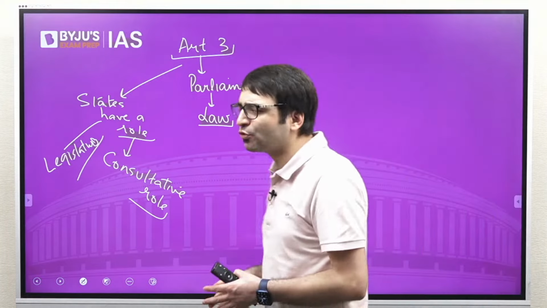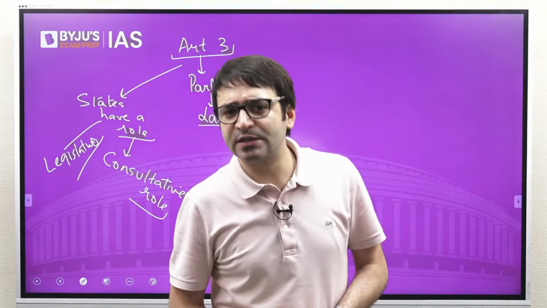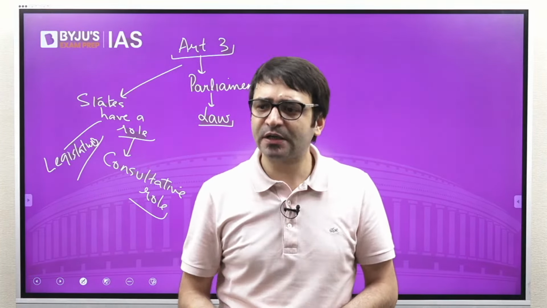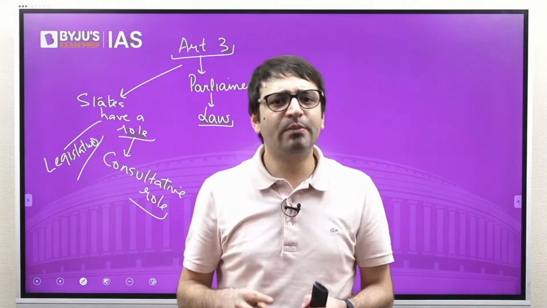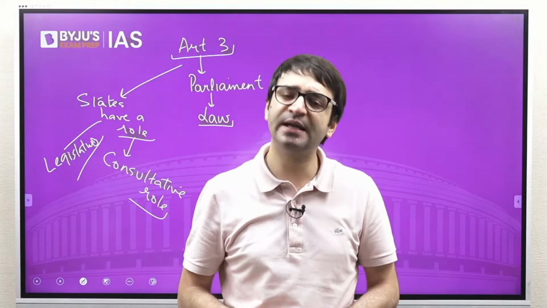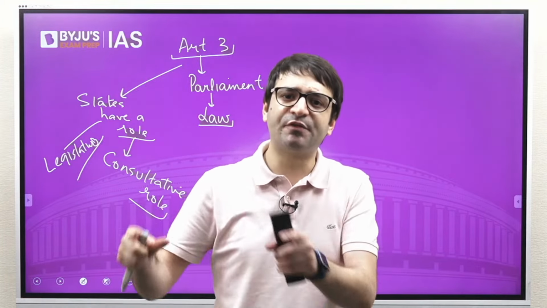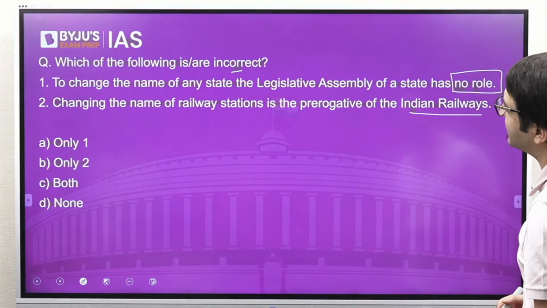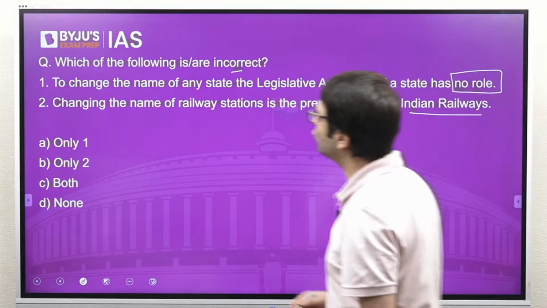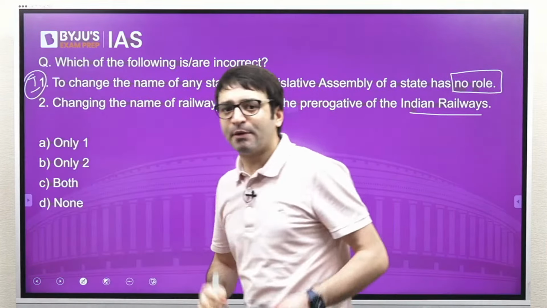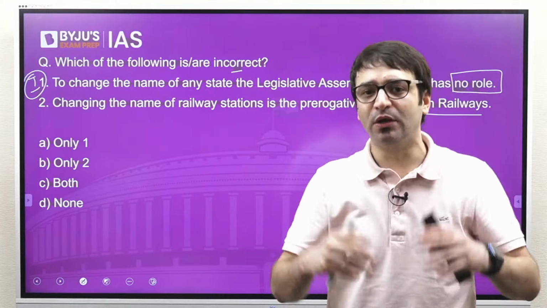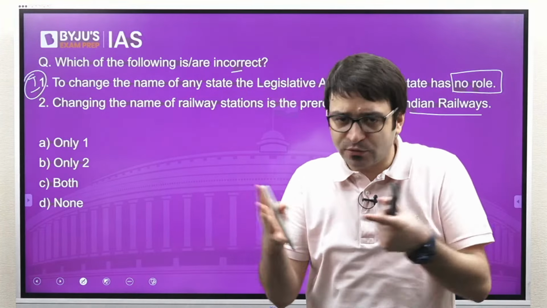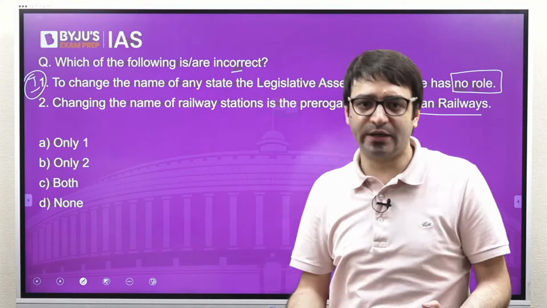It's only a consultative role, which means even if West Bengal says, no, we don't want to change our name, the President may still give his consent to the central government. You can now proceed with this bill. The bill will be passed by both houses of the Parliament by simple majority, and then this bill becomes an act, which means the name of a state can be changed. That means the statement that to change the name of any state, the Legislative Assembly of a state has no role, is incorrect. Because they have a role, and that role is a consultative role. Although it is not a role where whatever they say is binding on the central government. No, but they have a role which is a consultative one.